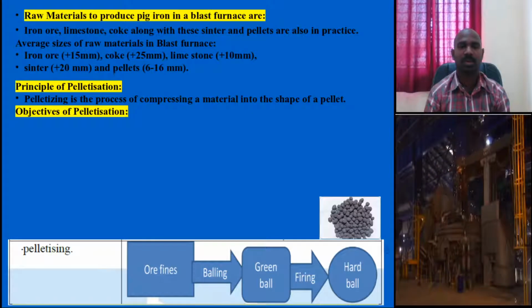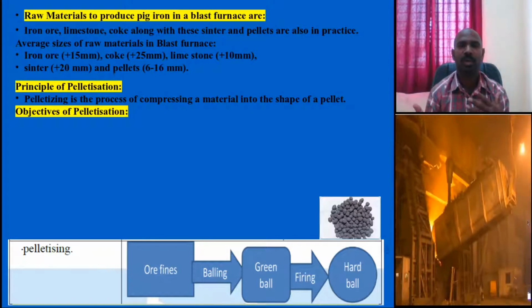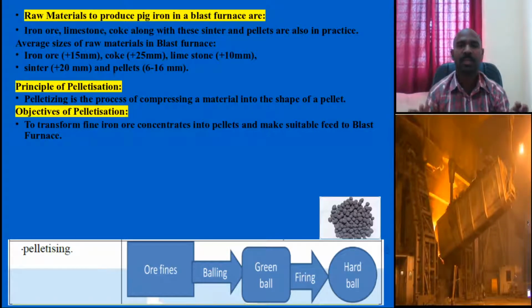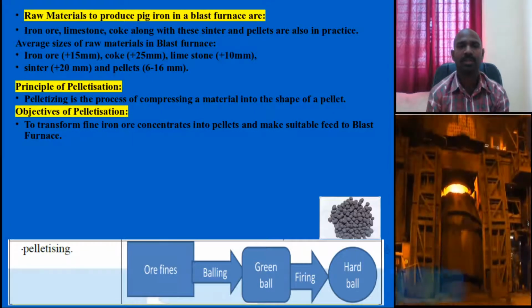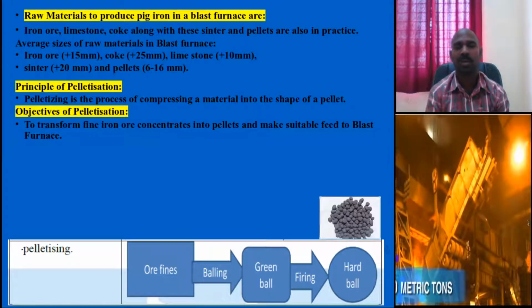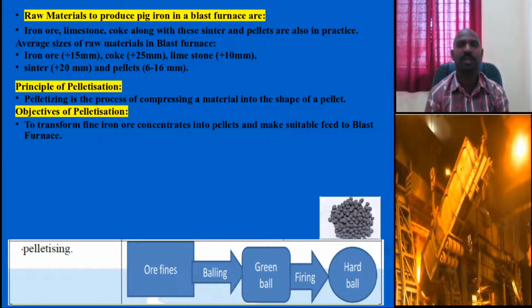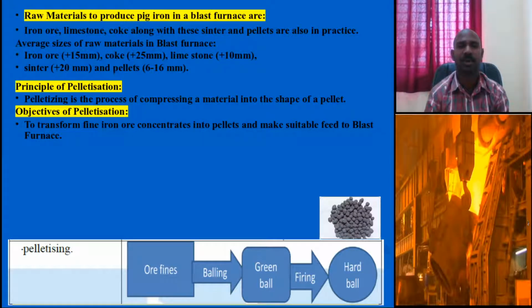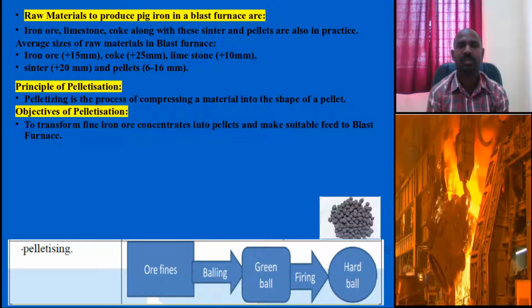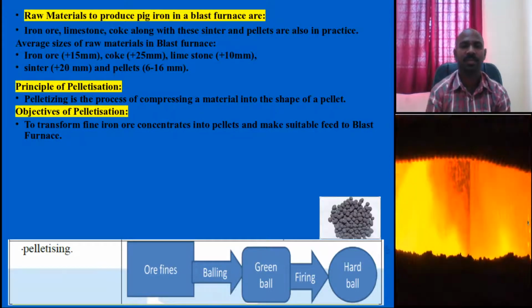Now, what are the objectives of the pelletization process? Why was this process developed? Mainly, it was observed that fine iron ore was going as a waste. Can we utilize it? Can we recycle it to the blast furnace charge again?